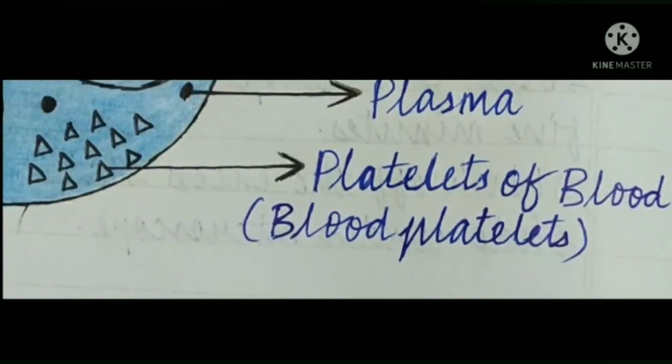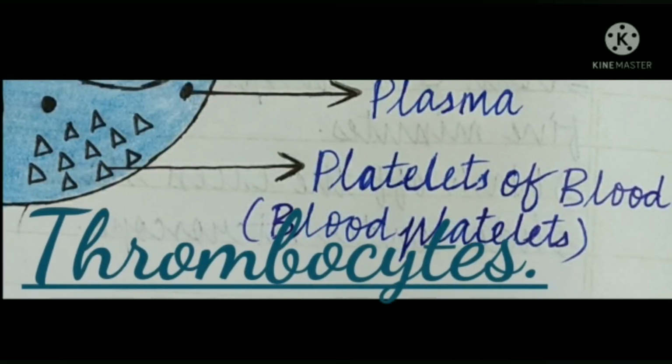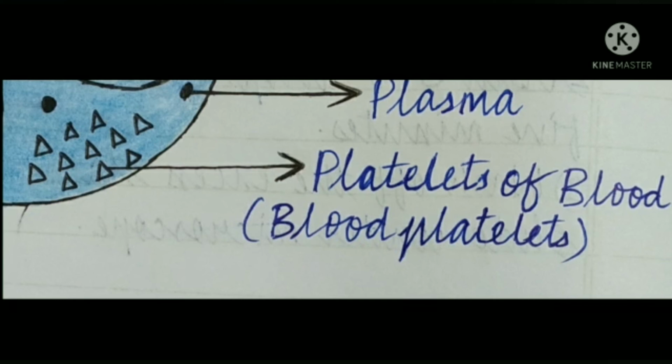Blood platelets are also known as thrombocytes. They are round or oval in shape and small in size, about 2 to 4 micrometers. They are fragments of cells of various shapes formed in bone marrow. They lack a nucleus. Their lifespan is about 5 to 10 days. They play a major role in blood clotting. They release a chemical called thromboplastin, which initiates the process of blood clotting.